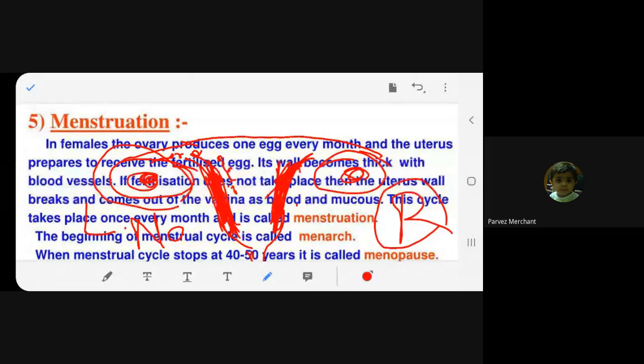Okay, so when the right ovary becomes functional, the egg is released from the right ovary and not from the left ovary. And this cycle is every month. You got it now? So every month the egg is released. Obviously the egg has to be removed from the body because it is unwanted.